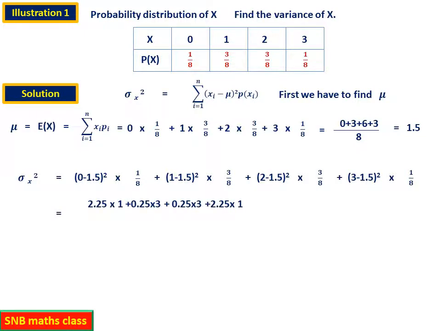And simplify this. So this will be equal to 2.25 into 1, 0.25 into 3, 0.25 into 3, and then 2.25 into 1. This of course you have to simplify. So you get 6 by 8 after simplification, which you can also write as 0.75. So the variance of the distribution is 0.75, and the mean is 1.5. You can even calculate the standard deviation. What you have to do is take the square root. So this is the first example.